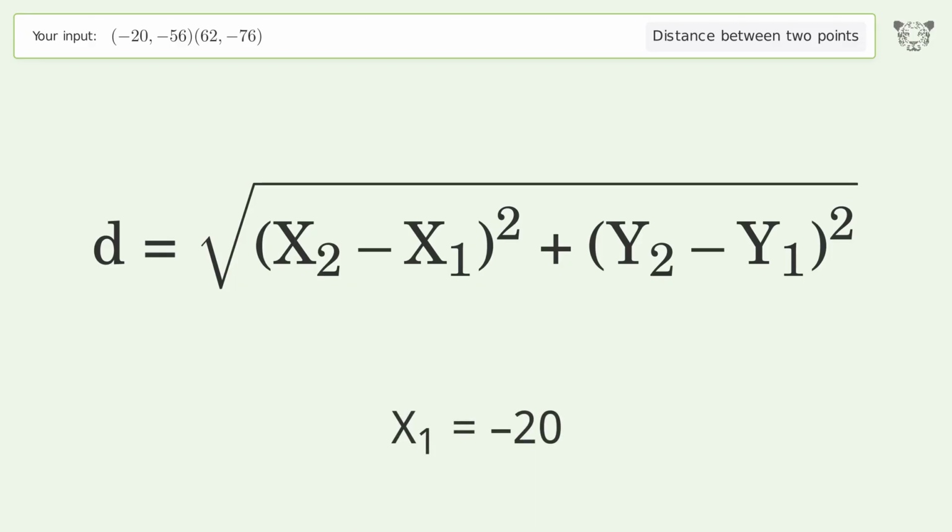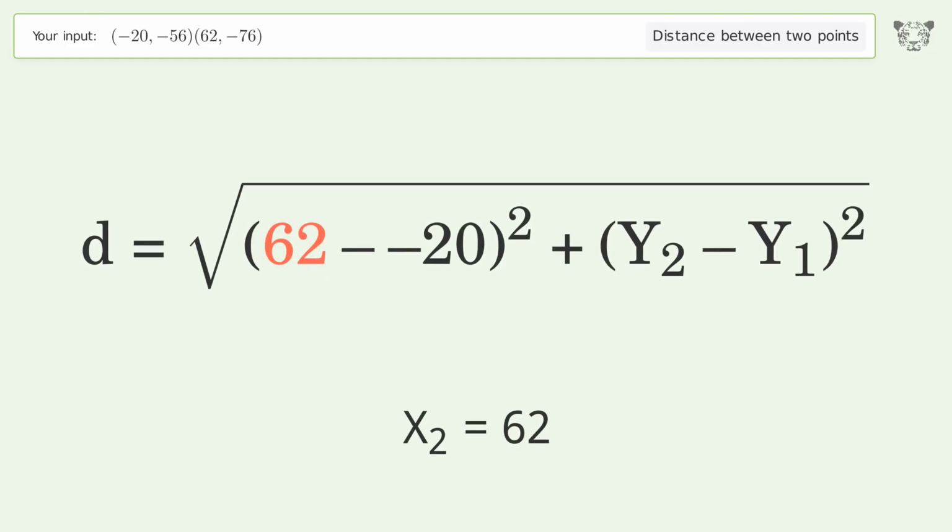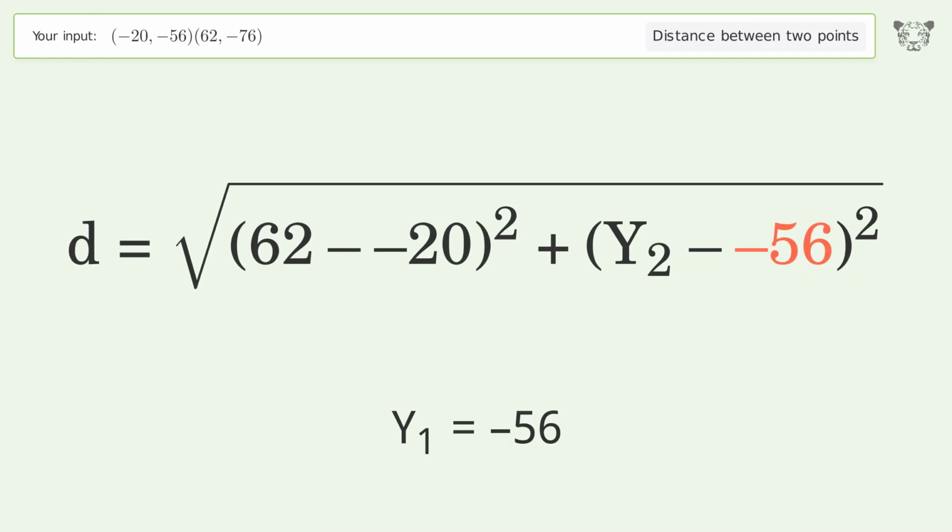x1 equals -20. x2 equals 62. y1 equals -56. y2 equals -76.